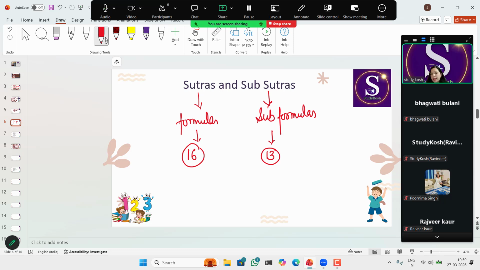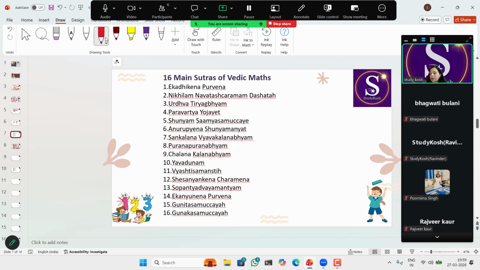If I say it in Hindi, pehle wale se ek zyada. That is the meaning of this sutra. Ekadhikena means one more, and Purvena means the previous one, right? Ekadhika means one more. We'll use this particular sutra in our multiplication and when squaring numbers.